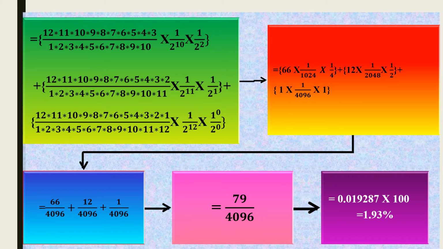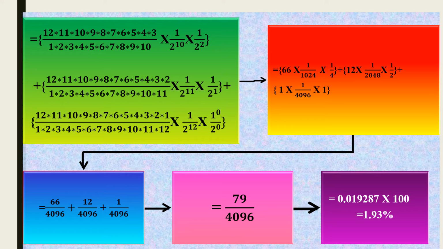plus, in the numerator, multiply 12 numbers from 12 in descending order, divided by, in the denominator, multiplying 12 numbers from 1 in ascending order, into 1 by 2 power 12 into 1 by 2 power 0, which gives 66 into 1 by 1024 into 1 by 4, plus 12 into 1 by 2048 into 1 by 2, plus 1 into 1 by 4096 into 1.